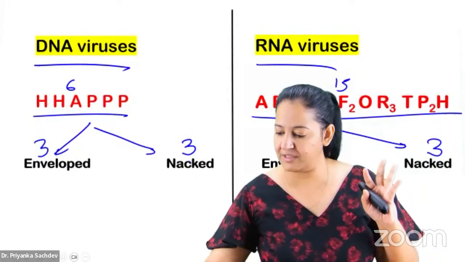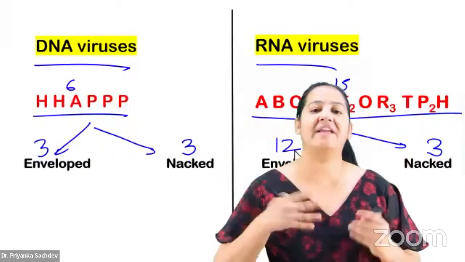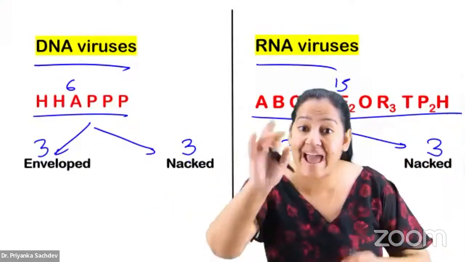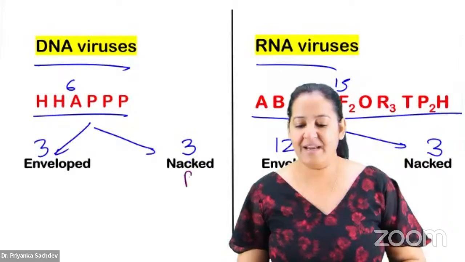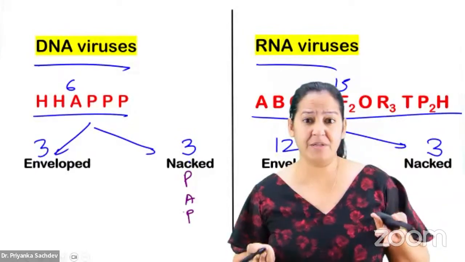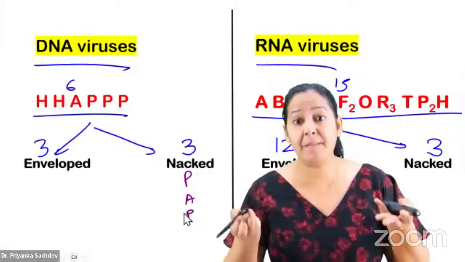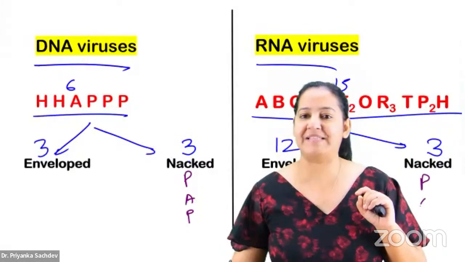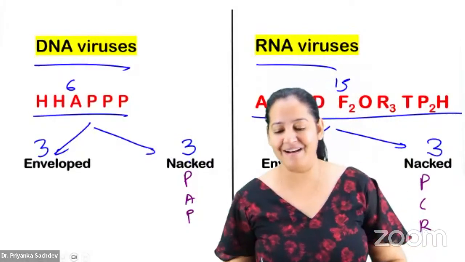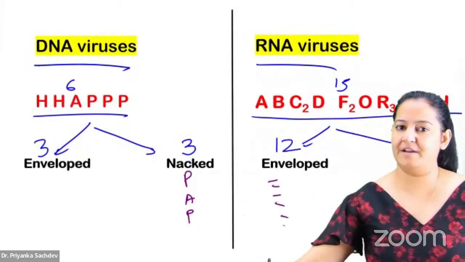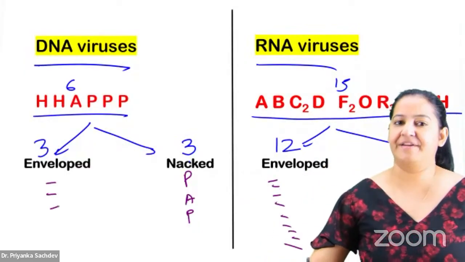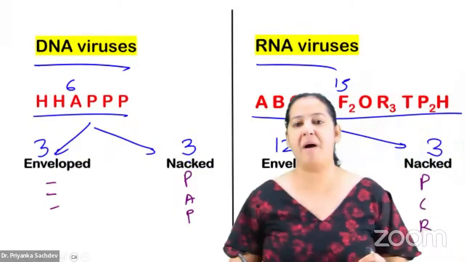So I want all of you to learn the 3 naked. The remaining are all enveloped. Obviously, don't learn enveloped. Learn the naked. So in DNA, naked is POP. There is a mnemonic: the naked is POP, Poppy. You can learn that. And here the naked is PCR. The remaining 12 are here, and the remaining 3 are here. How many of you got it? Naked is POP and naked is PCR. You have to learn.